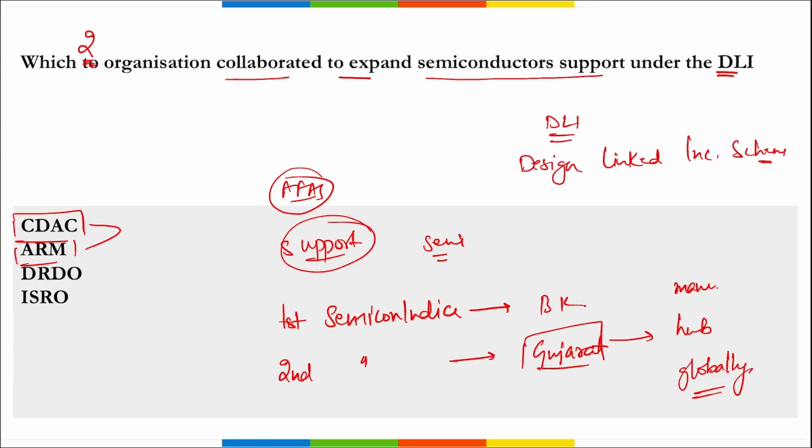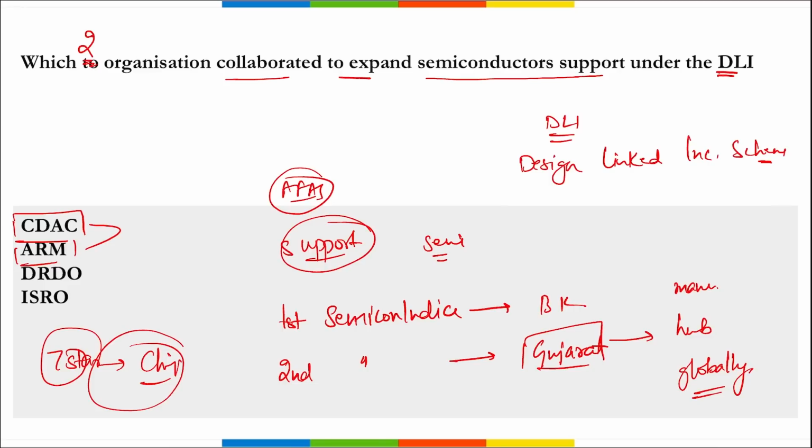Then remember, with this partnership, a total of 7 startups will be working towards producing the chips for automotive, mobile and computing sector, correct. Then here remember, the startups selected under this DLI will qualify for the ARM Flexible Access for Startups program. And here this ARM will provide the startups with access to processor and system IPs, GPUs, image signal processors, artificial intelligence, software development tools, etc.